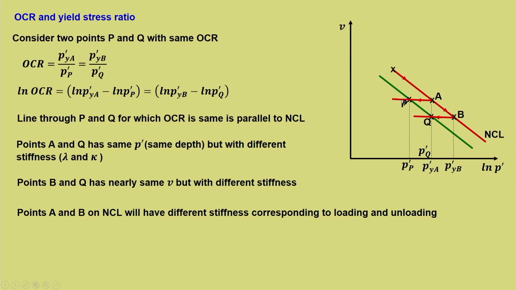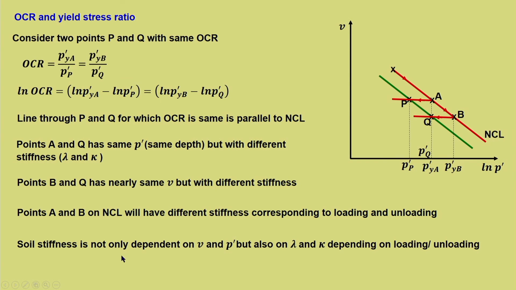So, at this point it can also come from the unloading line as well. So, unloading reloading line as well. If that is the case, A can also assume a value of kappa. So, these points are very important as we move further. When we try to interpret the results, this information is quite handy. So, please keep this in your mind.